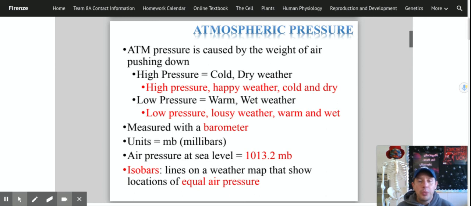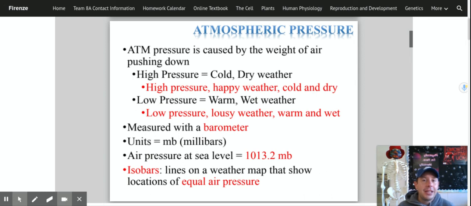So we say that low pressure equals lousy weather, warm and wet. Low pressure, lousy weather, warm and wet. If you see a big L on a weather map and it's over Long Island, over our area, you know you're probably going to get some rain. It's going to be a rainy day. So low pressure, lousy weather, warm and wet.